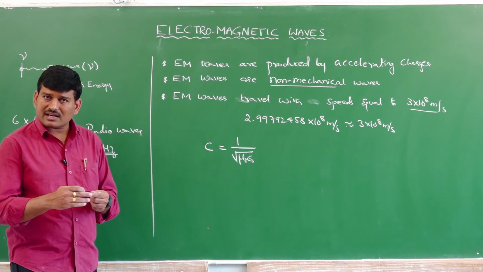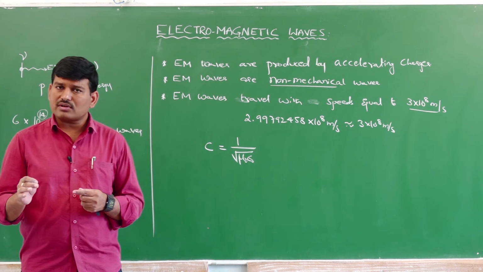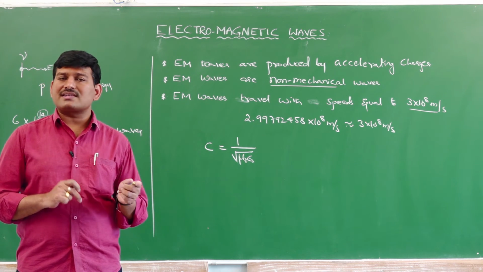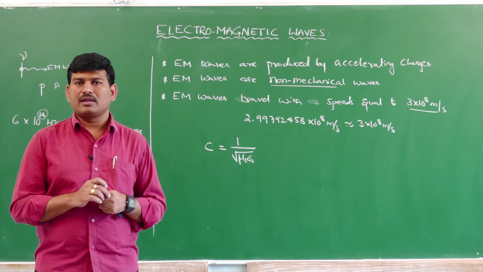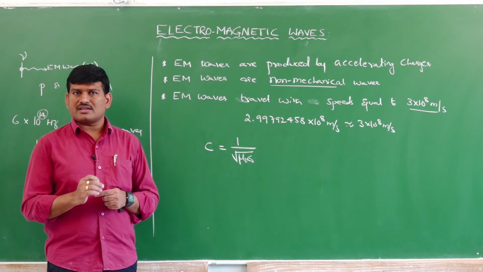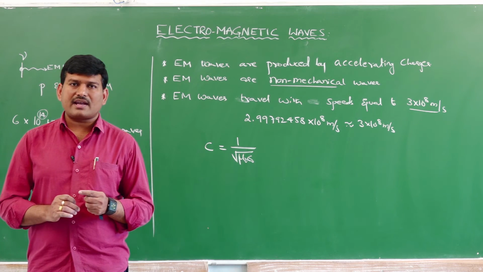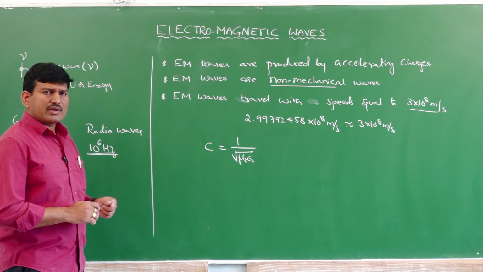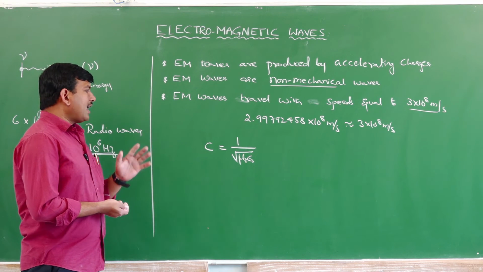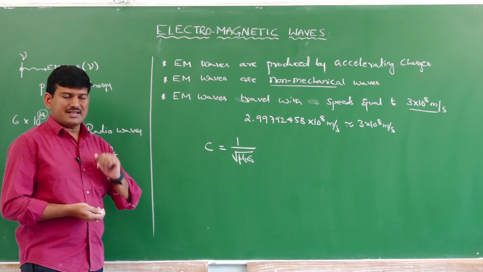Light can travel through glass and also through water, but is the speed of light the same in glass and water? The answer is no, because the electrical and magnetic character of water is different from that of glass. That's why the speed of light is controlled by the electrical and magnetic character of the medium.